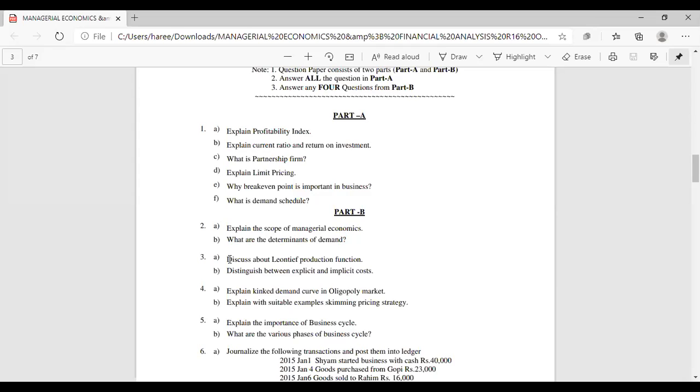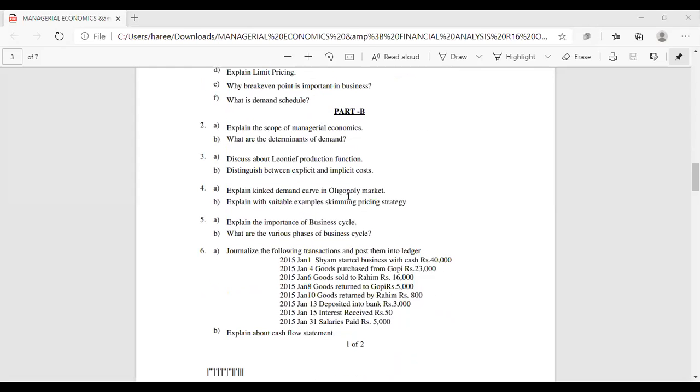So see here, Leontief production function. In the previous question paper, they asked the question regarding the Cobb-Douglas production function. Now they have given the Leontief production function. That means out of the two production functions, definitely there will be any one production function.